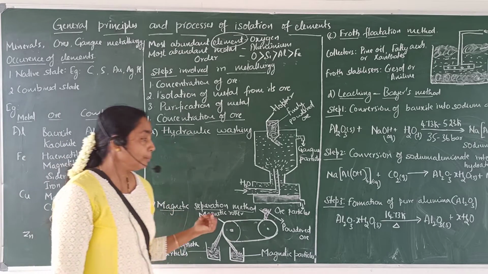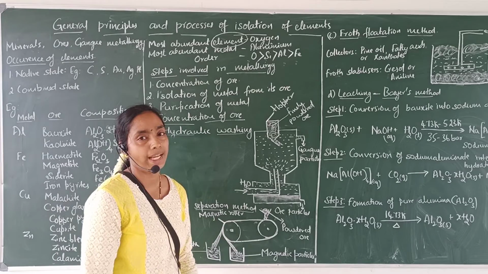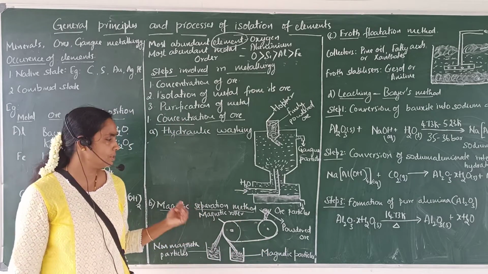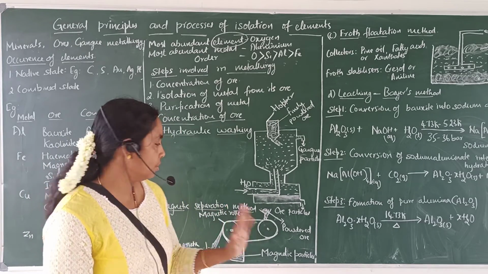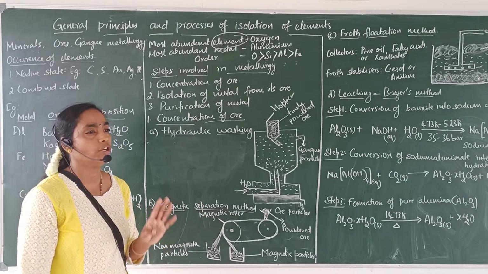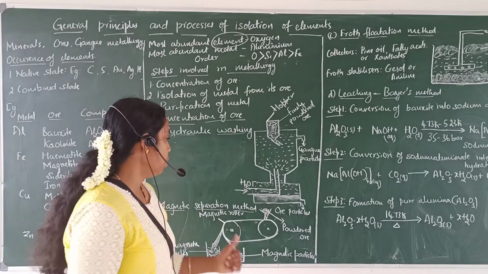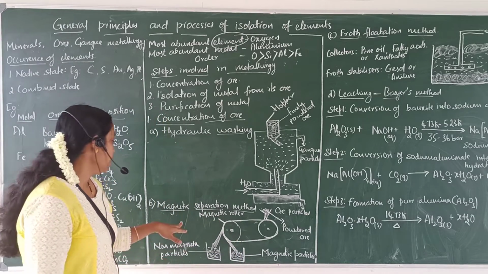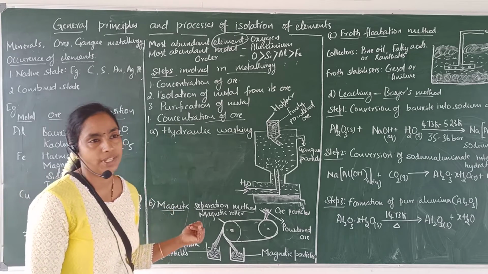See, magnetite ore can be separated by this magnetic separation method, or chromite ores are also separated by this magnetic separation method. And also, see, in this method either ore particles should be magnetic and gangue particles non-magnetic, or gangue particles magnetic and ore particles non-magnetic, then only we can use this method.